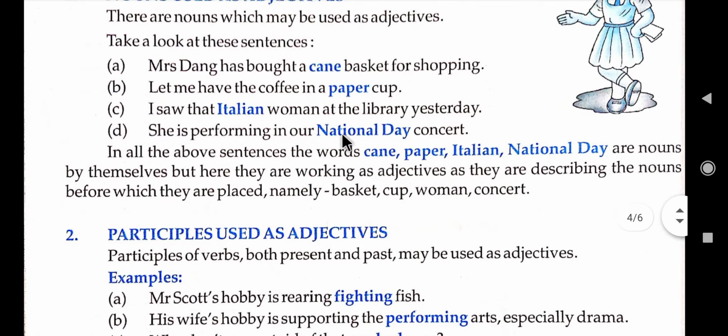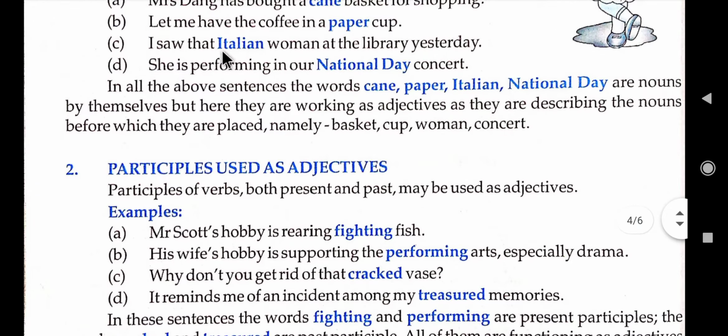Now next sentence. Let me have the coffee in a paper cup. So we know that paper is a noun, but here it gives additional information about the cup, what it is like. So paper cup is an adjective. I saw that Italian woman at the library yesterday. So, Italian is a noun. Italian woman. What kind of woman is she? She is an Italian woman. So, that noun Italian is used here as an adjective.